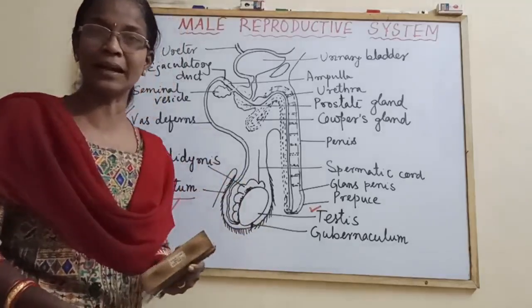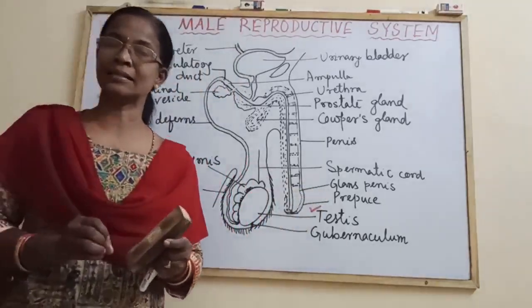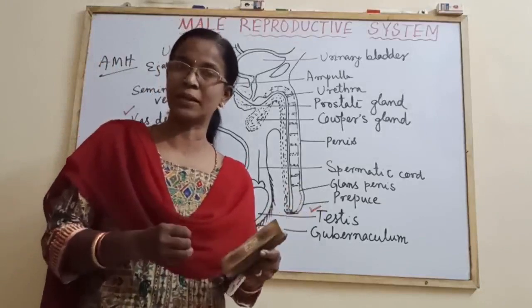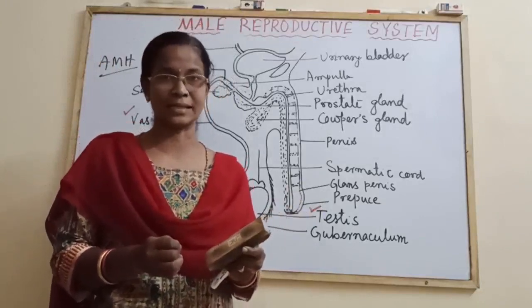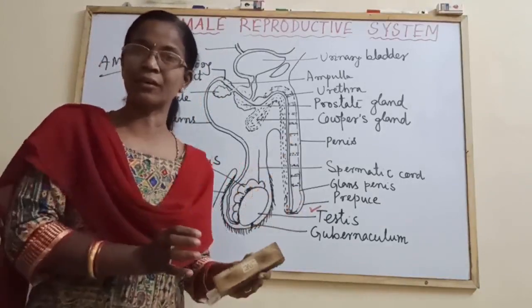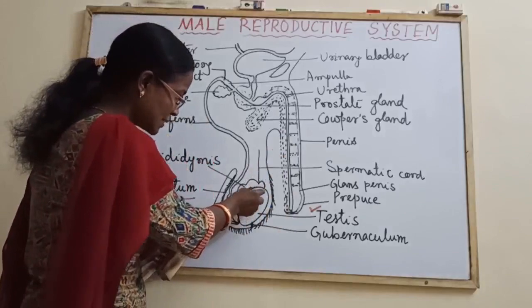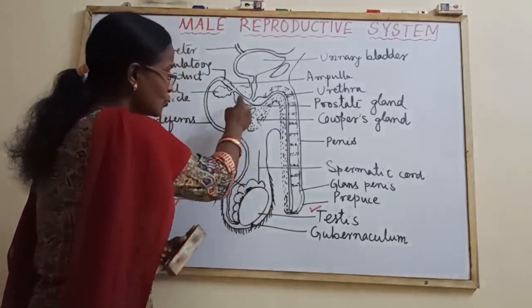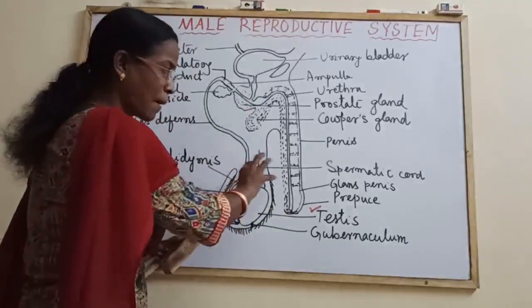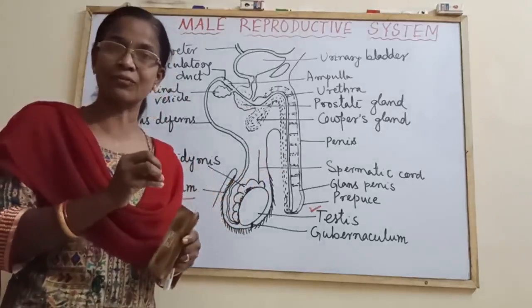It is maintained by a countercurrent system that is formed by the pampiniform plexus. This pampiniform plexus is nothing but a vein which carries the blood from the testis and epididymis towards the heart.